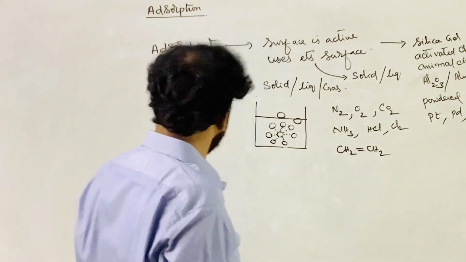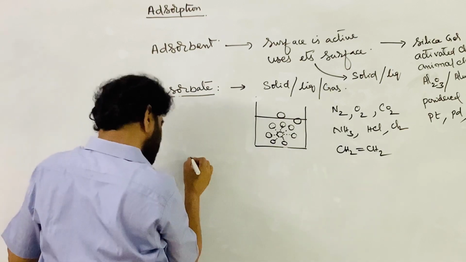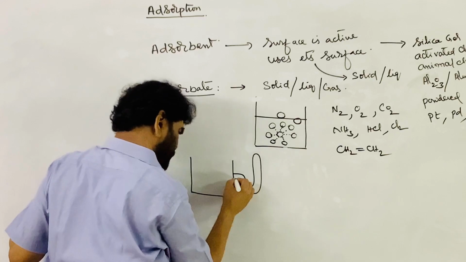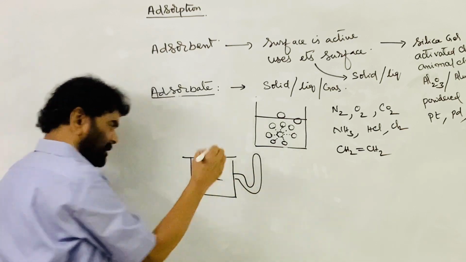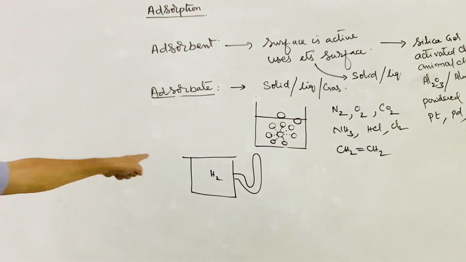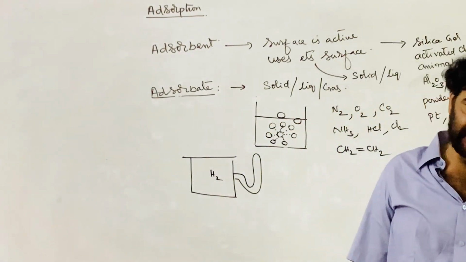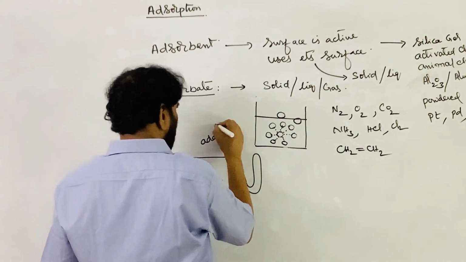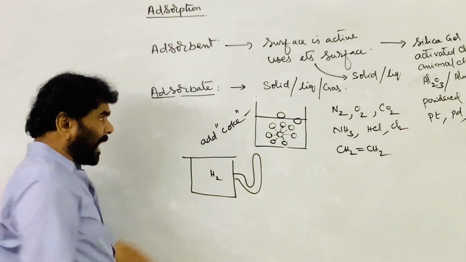Right? So let me take the first example. This is a system with a manometer, and this is hydrogen gas. It has its own pressure. The pressure of the gas is proportional to the amount of gas present in the system. To this, add coke, that is, carbon powder, activated charcoal.